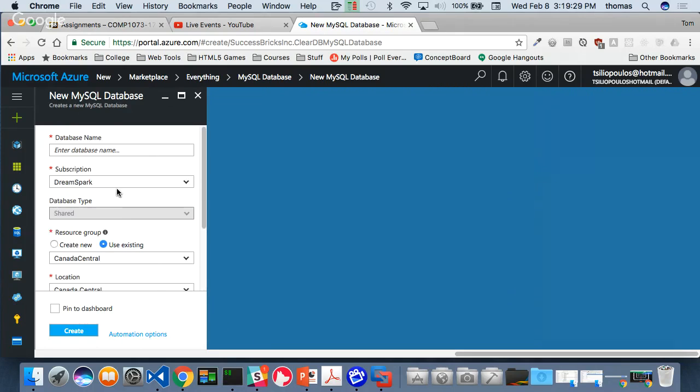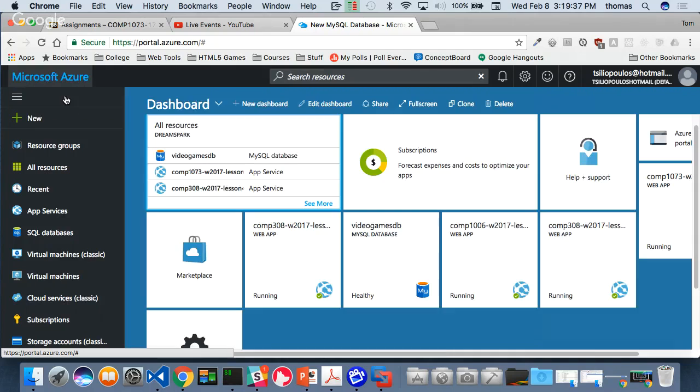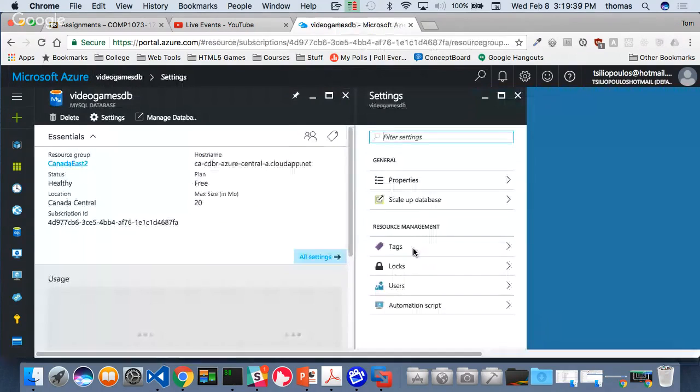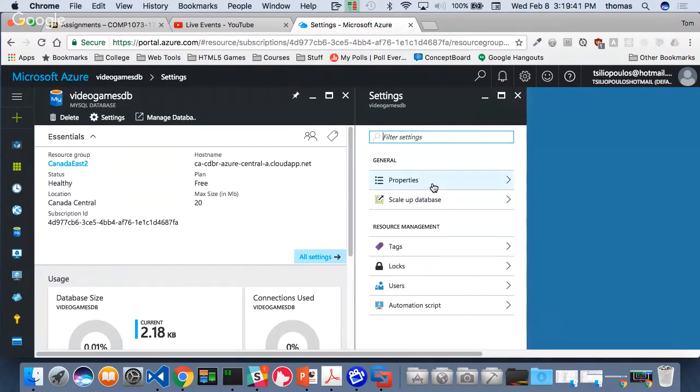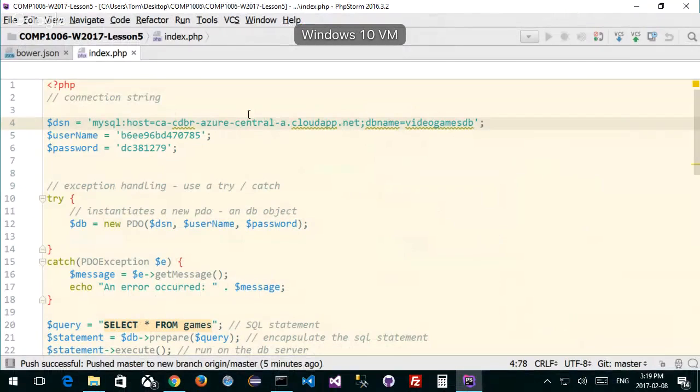So this is accepted, and then I got to create a unique name, and the unique name is just like we make with websites. Once I've done that and click create, then it's going to take you back to what we did over here, which is this, and that's all I did. There's nothing else I did there. In my properties, then it's going to have all the username and email information that you need. And back in PHP Storm, this is the information that I sub in here.